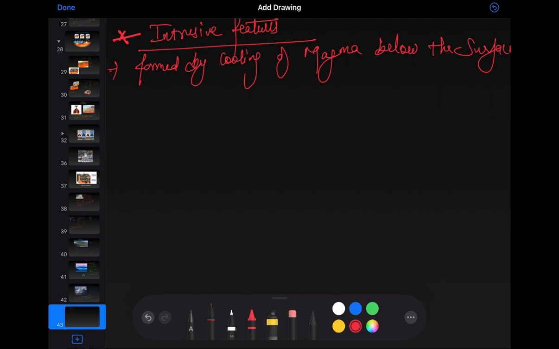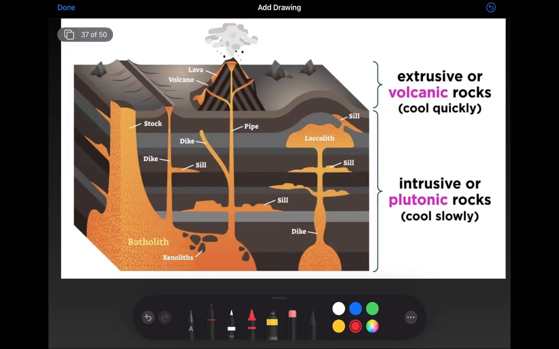These are the intrusive features. तो ये अपना डायग्राम है. जैसा कि आप ये देख रहे हैं, जैसे this volcano is extrusive feature, while the feature formed below the earth crust. This is earth crust. Below this, all the features which are formed is known as intrusive features, like this laccolith,